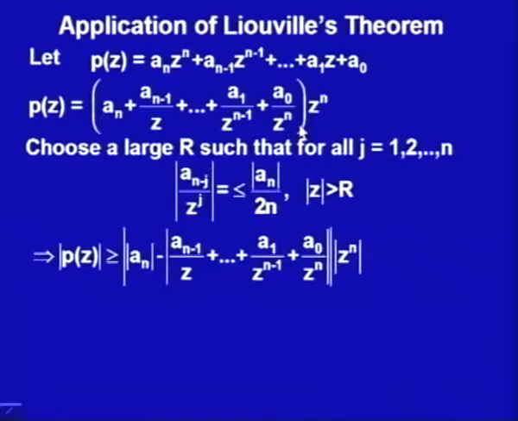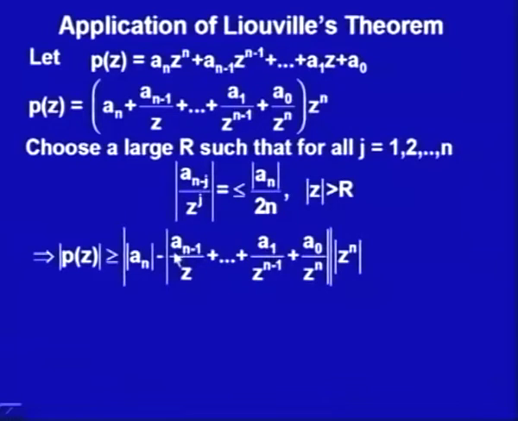Now, see this bracketed value, this is the sum of many values. Using this inequality of absolute numbers, first I am taking this a_n out. So, mod of a_n minus mod of a_(n-1) upon z and so on, plus a_1 upon z to the power n minus 1 plus a_0 upon z to the power n.